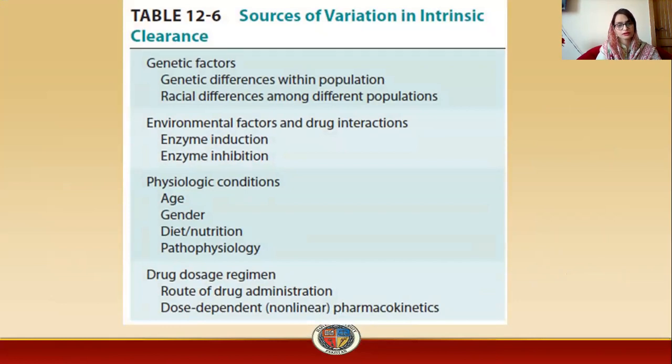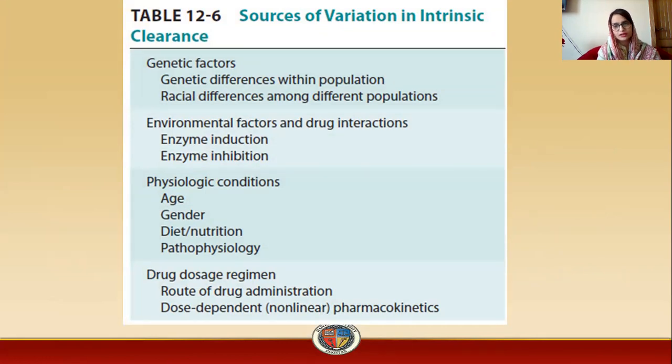Sources of variation in intrinsic clearance include genetic factors, such as genetic differences within a population and racial differences among different populations, then environmental factors and drug interaction.